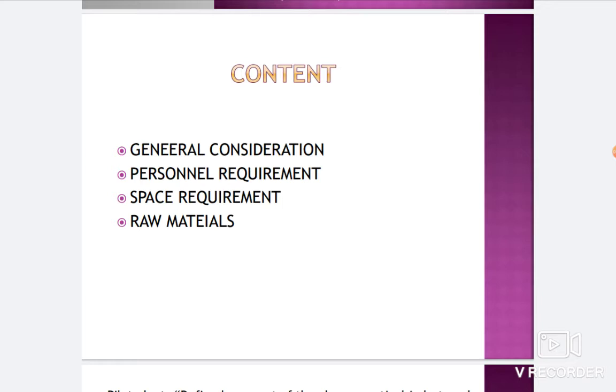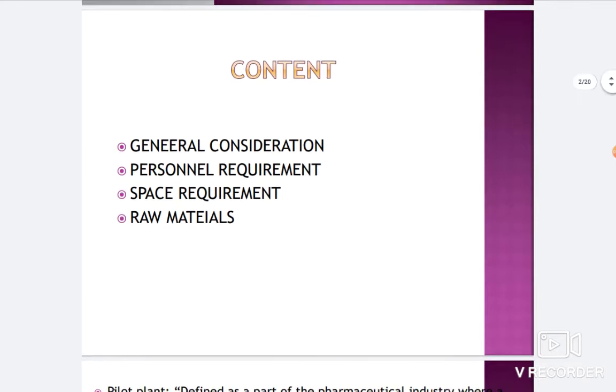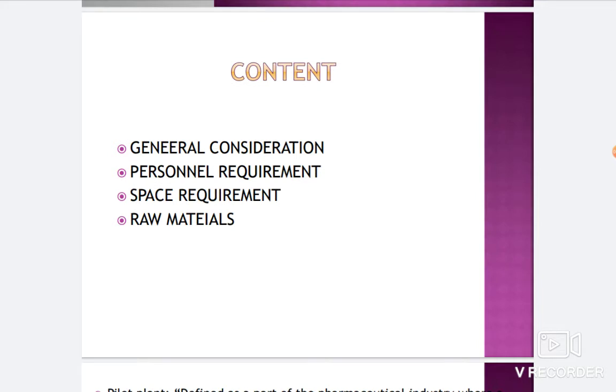And the second definition is pilot plant. What is a pilot plant? It is the part of the pharmaceutical industry where a lab scale formula is transformed into a viable product by the development of a reliable and practical procedure of manufacturing. We modify a lab scale formula to the industrial level and we check its feasibility.